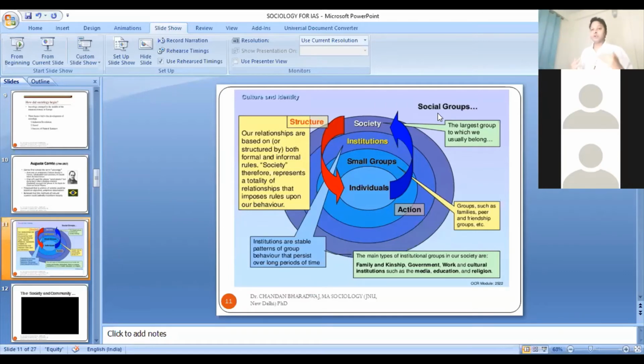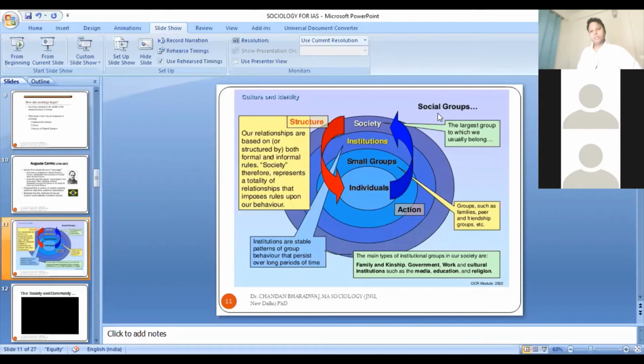Some groups are called primary groups. Some groups are called secondary groups. There are some social groups in which we are very closely linked, very intimately related. Family is one kind of social group. Then we have another kind of social group, like peer groups, or your group of co-workers, your colleagues.